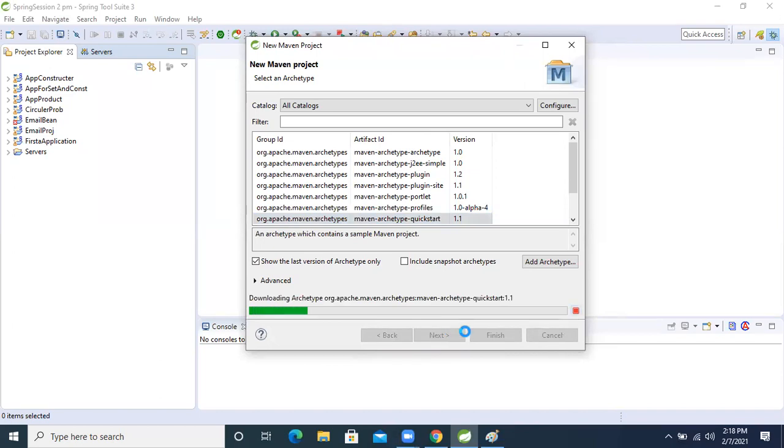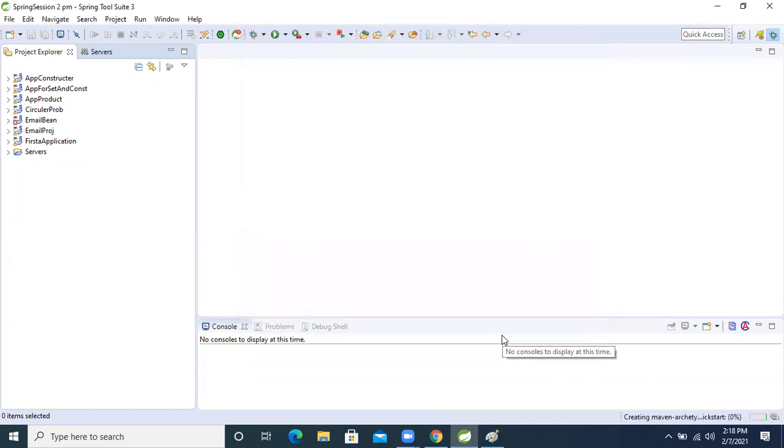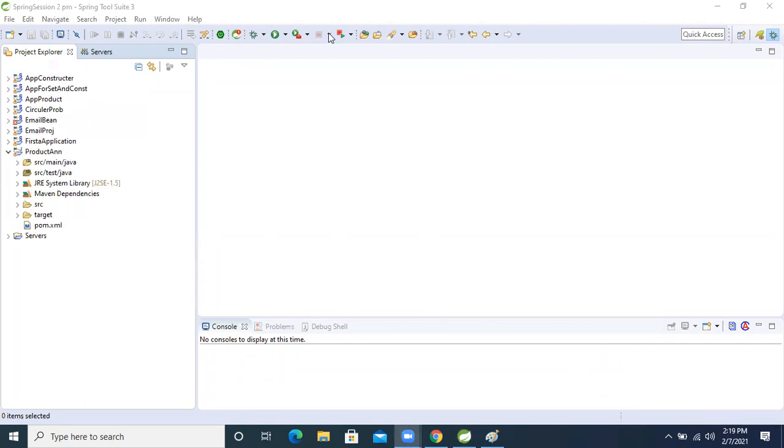Next, here I'm taking the package name as rk dot annotation driven, and the artifact as product no 101. Now I created the project. The project creation is still going on for the standalone application. Yeah, the project is created now.